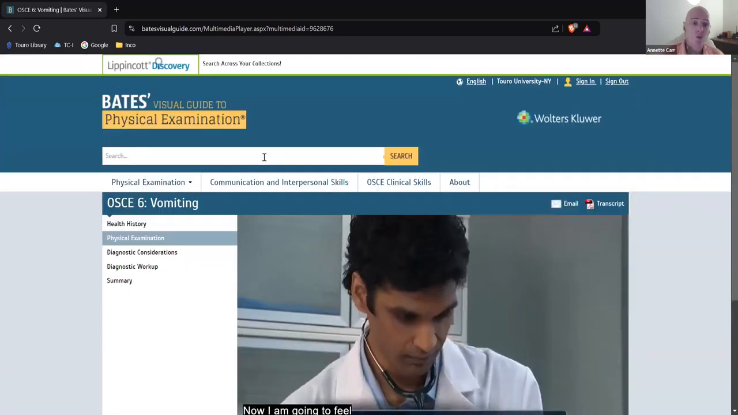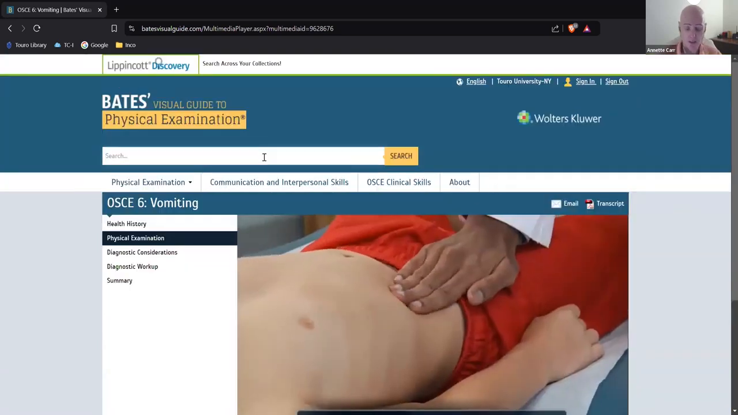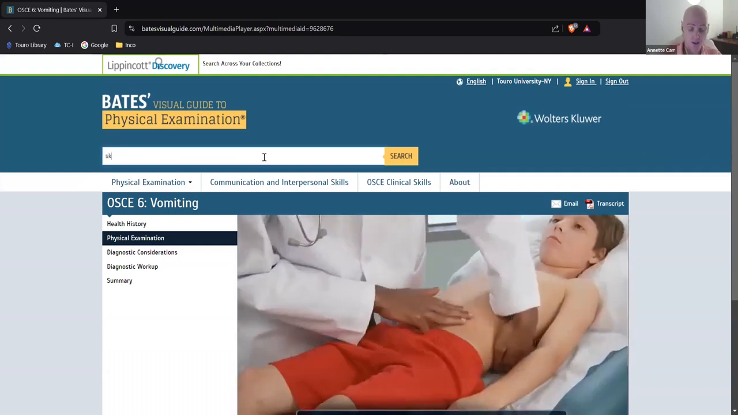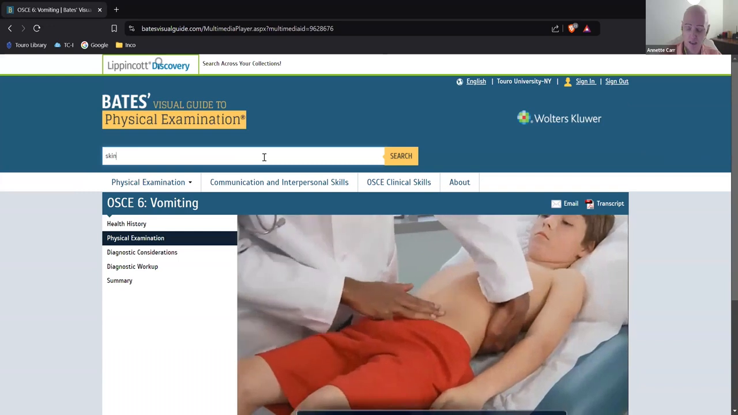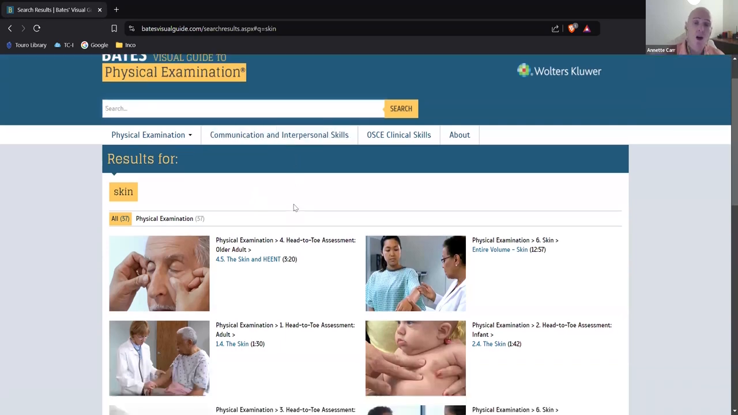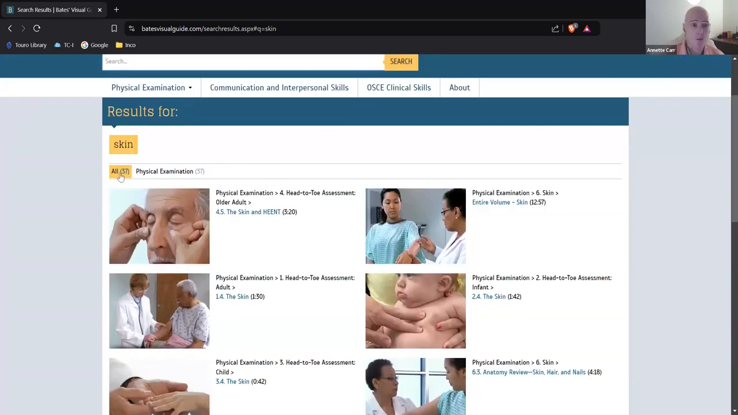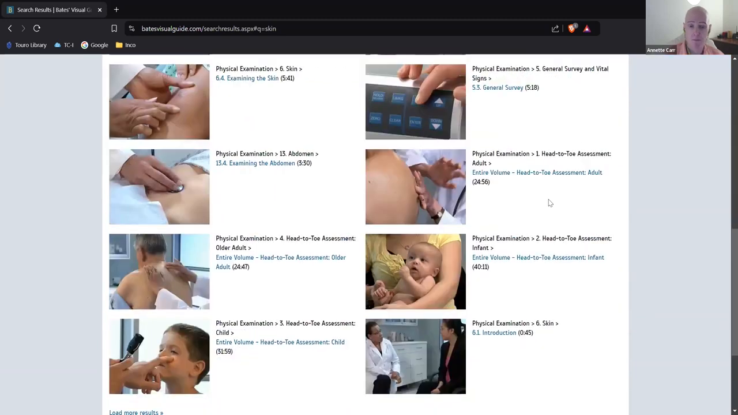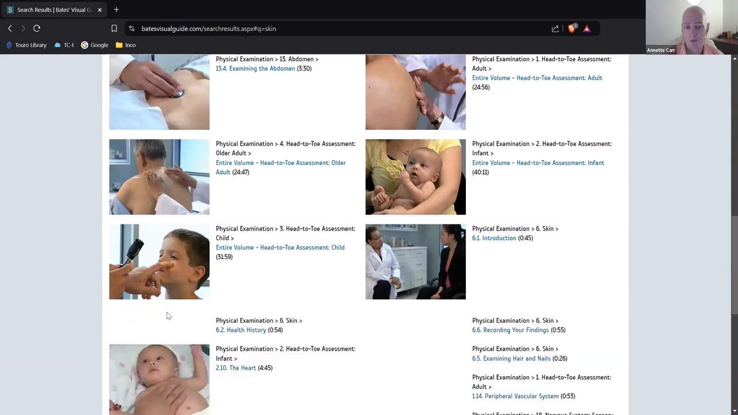Now, suppose you just want to look at skin across the board: infants, children, adults. So let's just see if we click on skin here. This is going to search across the entire database for videos on skin. There's 37 of them, so you can go through and see which ones pertain most to you. And you can always load more results.